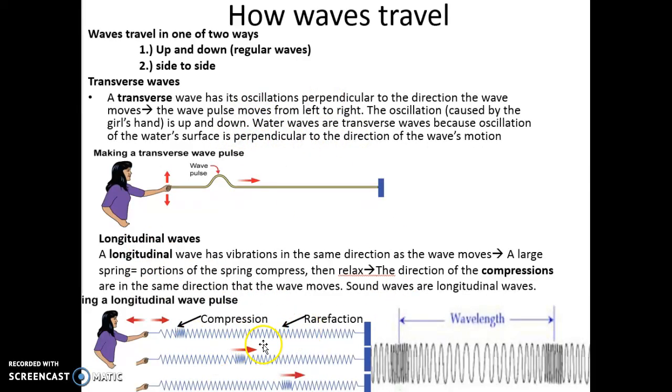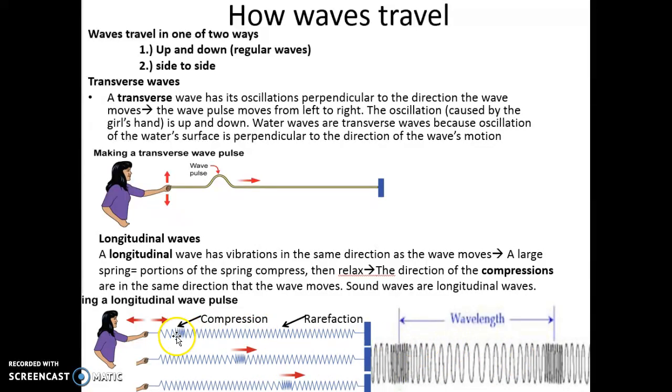Longitudinal waves, on the other hand, are called parallel waves. So you have the energy again moving from side to side, but the wave motion itself is also going from side to side. So this is like if you were to pull back on a slinky and let it go, you would see the rings on the slinky get pushed together. Once the energy flows through them, they'd get spread apart, and you would just see that continue to happen the rest of the way down the slinky. These are pretty easy waves to remember.